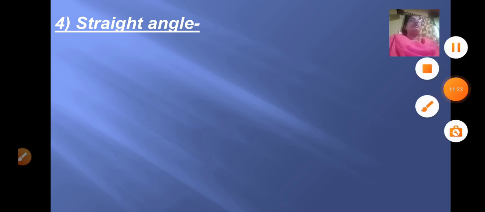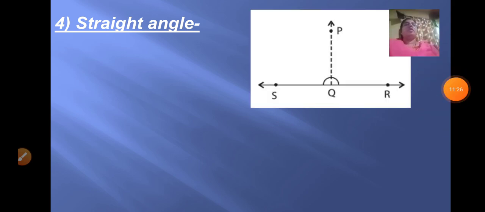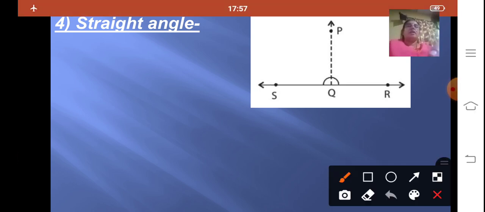Coming to the fourth one, that is a straight angle. Now what is a straight angle? In a straight angle, the arms of the angle lie in opposite directions. Here you have two arms, or two rays, QS and QR.